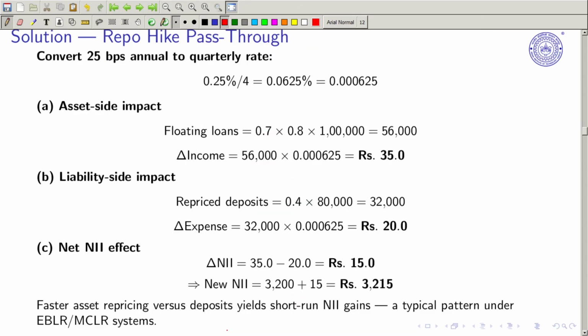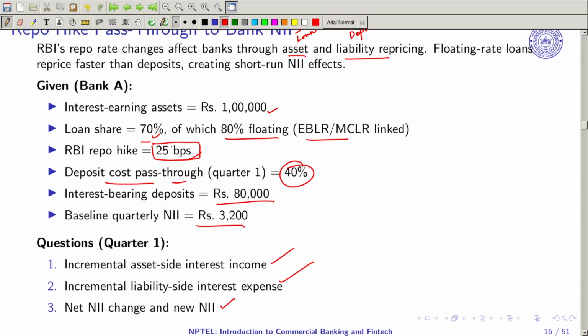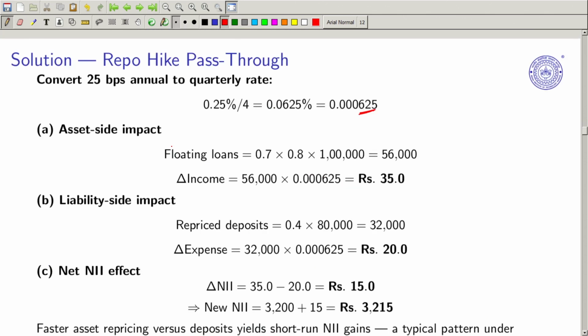A 25 basis point hike, in quarterly terms, will be around 0.000625. So, this is what we get. On the asset side, the floating loan: loan share is 70% and 80% of that is floating, so 0.7 times 0.8 times the total amount of 1 lakh, which comes out to 56,000.